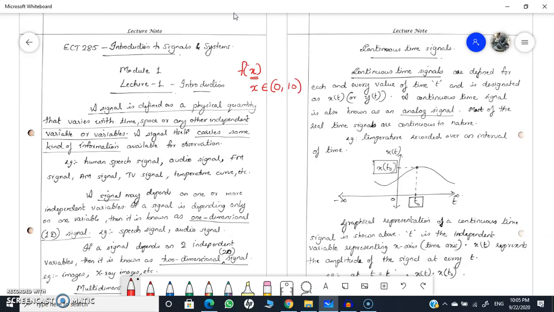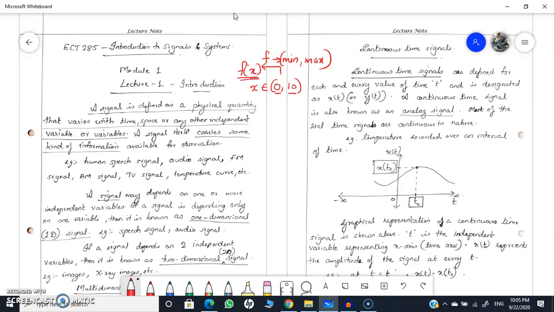So what is the meaning? Here x can take any value between 0 and 10, excluding the extreme, because I have given it in an open bracket. So x is taking values between 0 and 10. If x is varying from 0 to 10 in that particular range, then the variable f takes values from its minimum to its maximum. That is the meaning of the notation f of x.